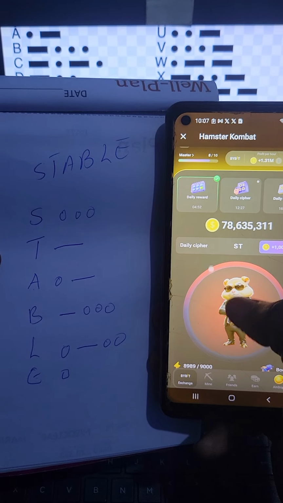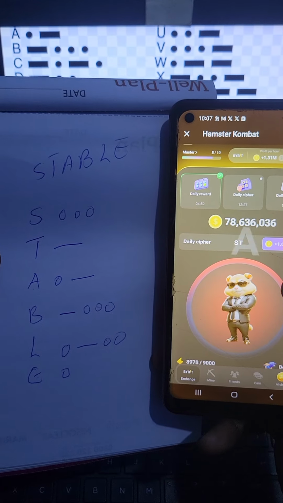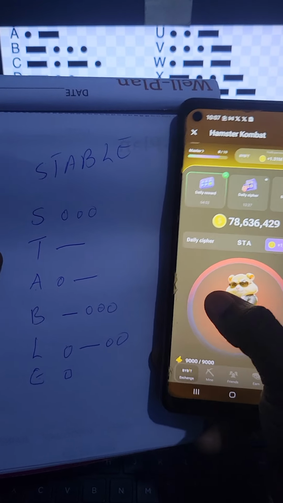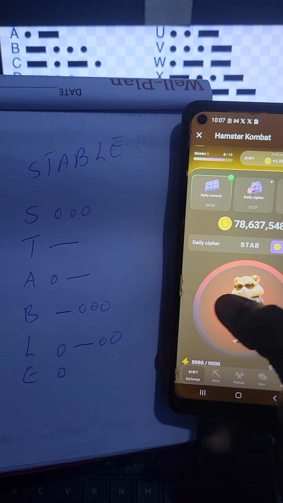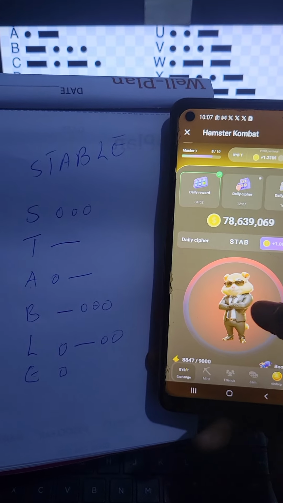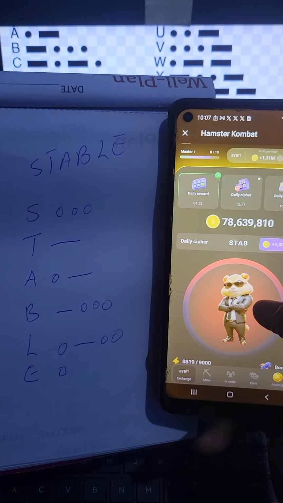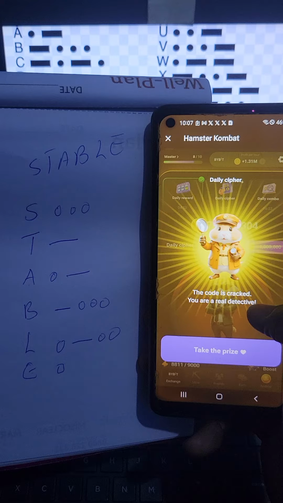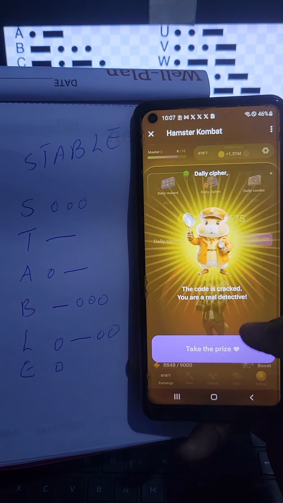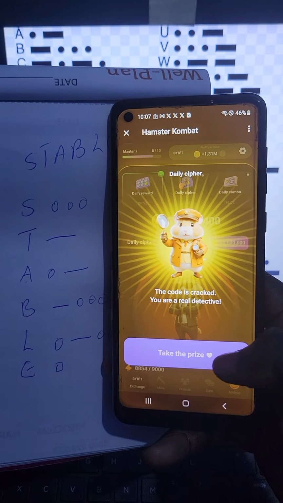Then A, tap, long press. Then B, long press. Then tap 3 times. Then L, tap, long press, tap 2 times. Then E, you just tap once, and the word is stable. As simple as that. Lastly, click on take the price.